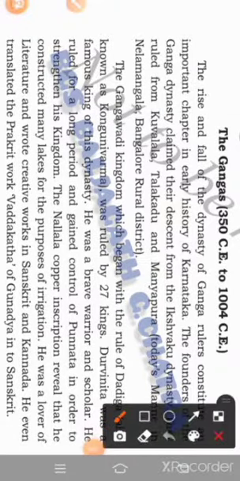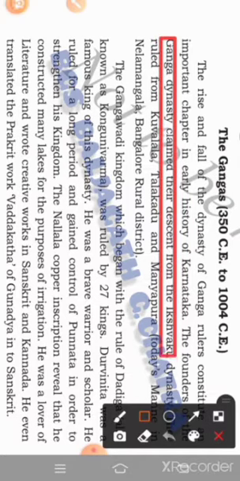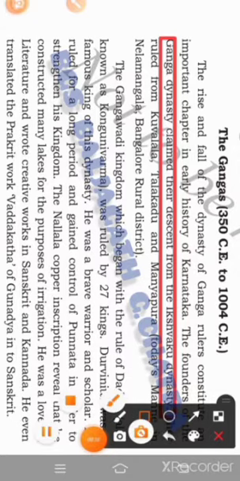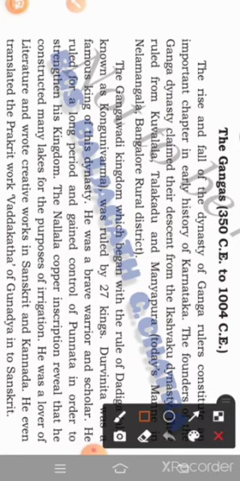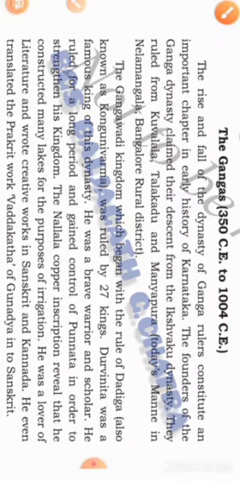Next, we can go to learn about the Ganga, 350 Christ era to 1004 Christ era. The Ganga dynasty, basically they are from Ikshwaku dynasty. It is one of the tribal groups. They began their rule from Kuvalala, presently called Kolara, and Talakadu and Manyapura.